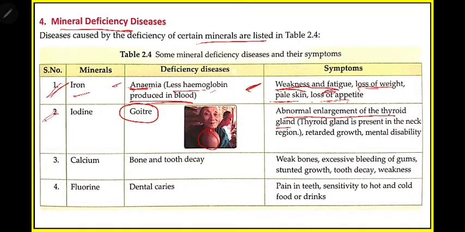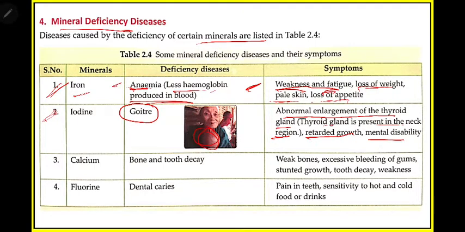So goitre disease will cause an abnormal enlargement of the thyroid. This gland will increase abnormally. The thyroid gland is present in the neck region, in our neck region. You can see here. Then retarded growth and mental disability. So your growth will be retarded. That means your height, your body, everything will be affected. Normal growth will not happen.